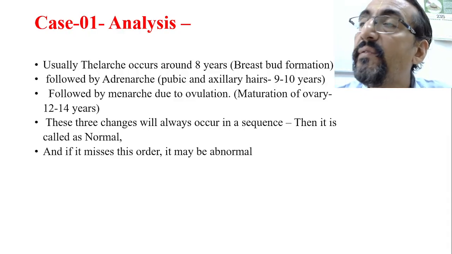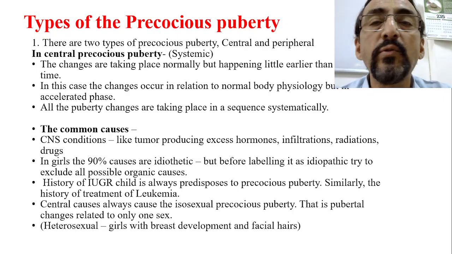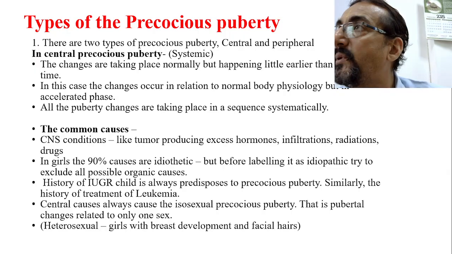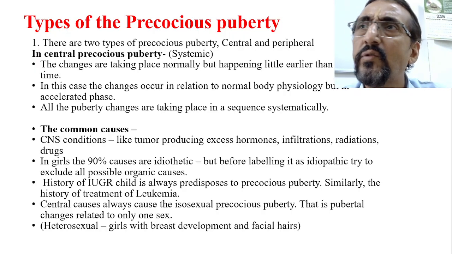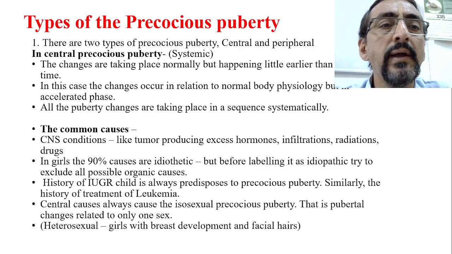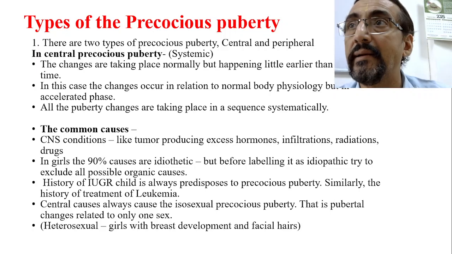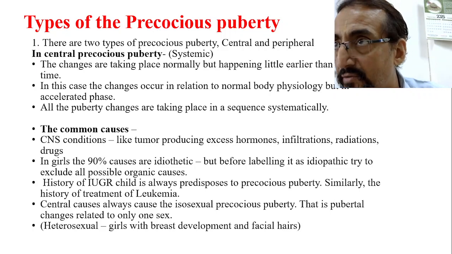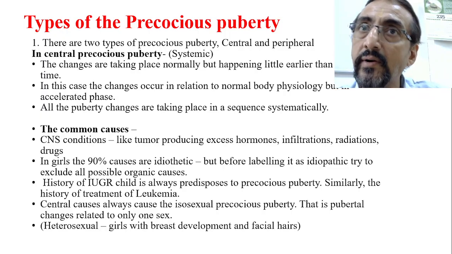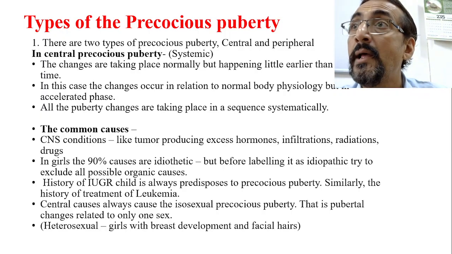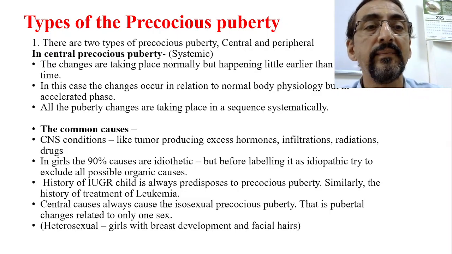what do you mean by peripheral precocious puberty? There are two types of precocious puberty, one is central and another one is peripheral. Central precocious puberty is also called systemic puberty. The changes are taking place normally but happening a little earlier. What I mean to say is, in central precocious puberty, the changes happen in the same order, the same sequence, just like normal. But unfortunately it is happening earlier, as we are witnessing in this particular case.